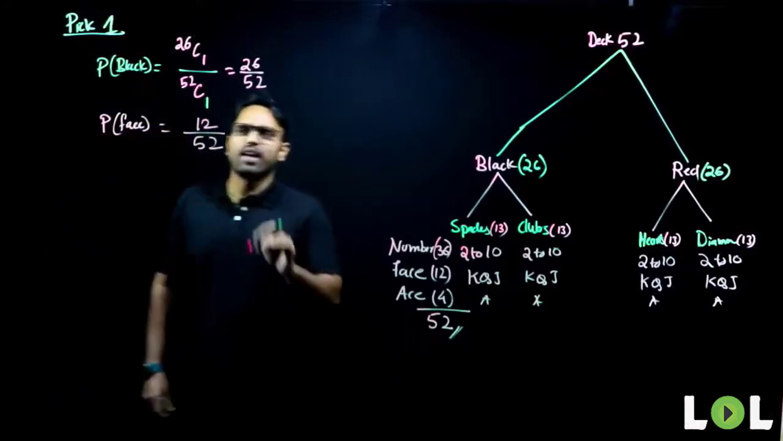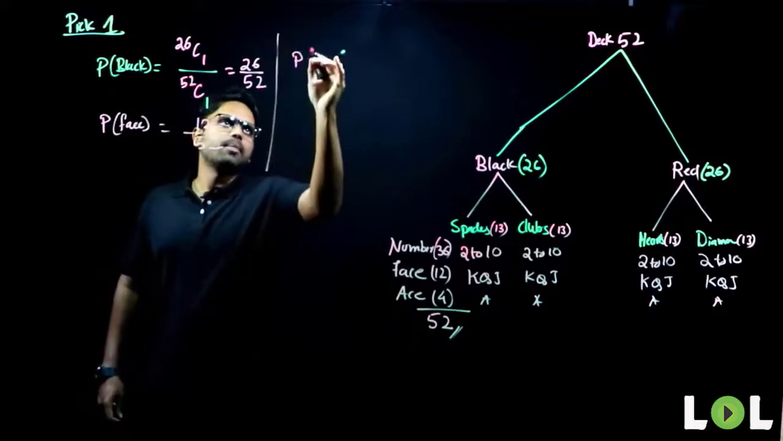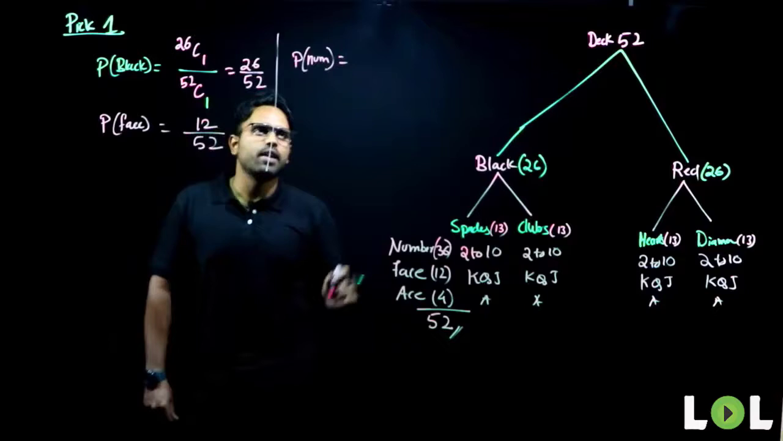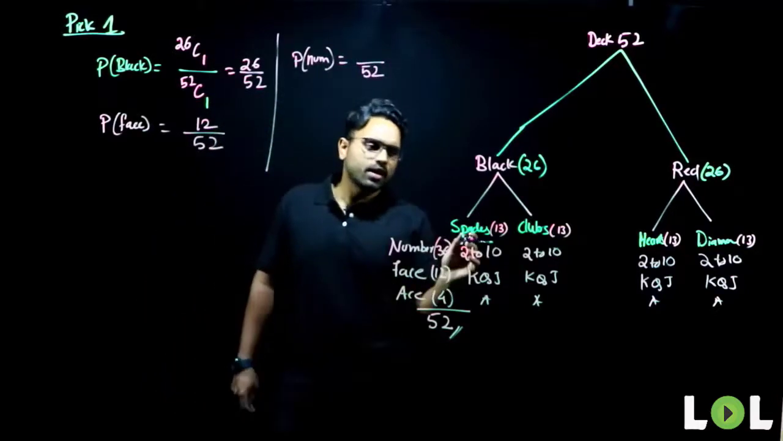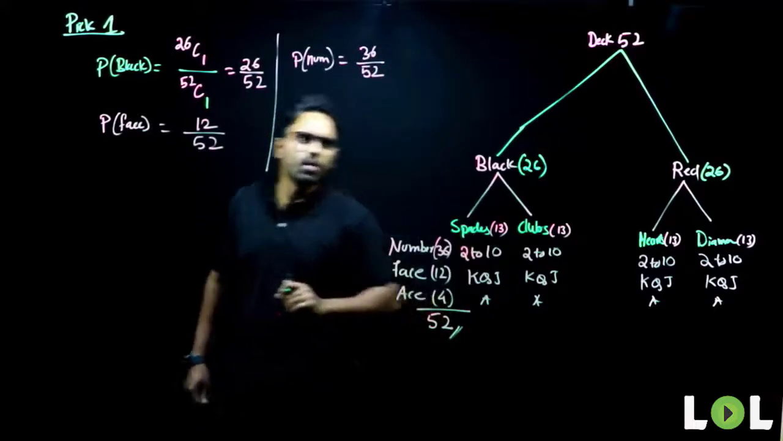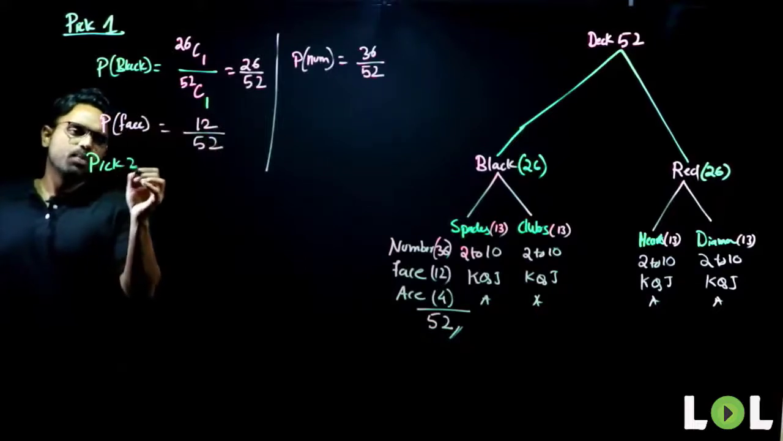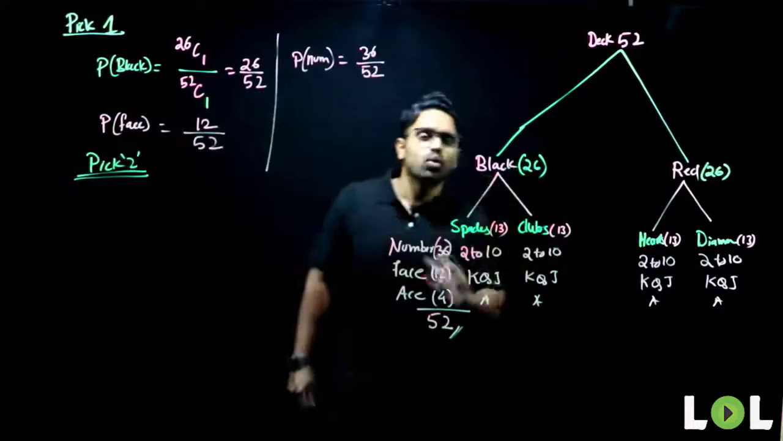Now, if I ask you, what is the probability of getting a number card? Total number of cases will remain 52, and number cards, 9 into 4, 36 I have. 36C1 is nothing but 36 again. Very good. Now, let's move to picking two cards. What are we doing here? Picking two cards out of a total of 52 cards.